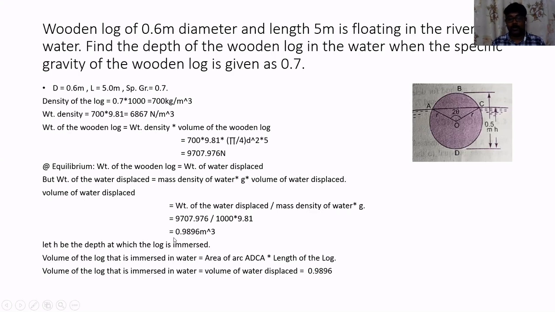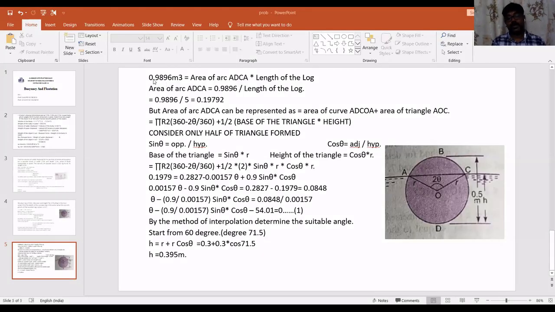But we have calculated the volume of water that has been displaced. That is equal to 0.9896 meter cube. So we mention the same thing: 0.9896 meter cube will be equal to area of arc ADCA into length of log. So area of arc ADCA will be equal to 0.9896 divided by the length of log. What is the length of log? Length of log is 5 meter. With this, we can calculate the total area of this particular arc ADCA.